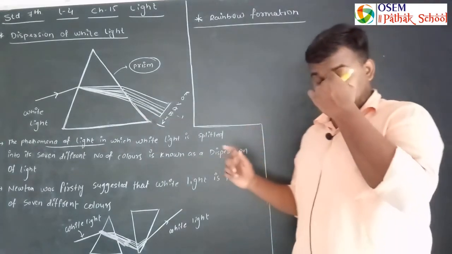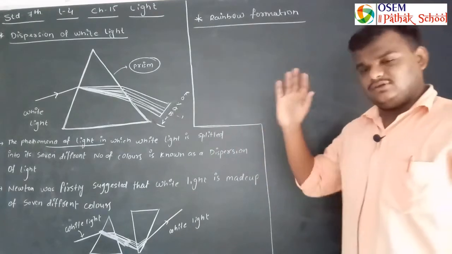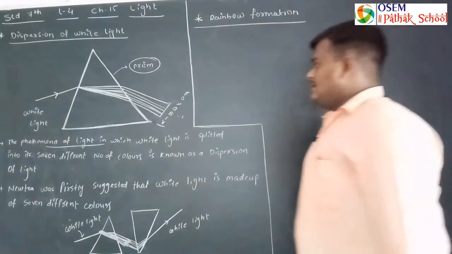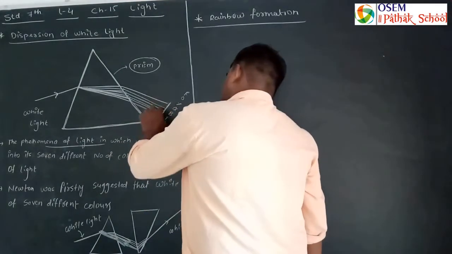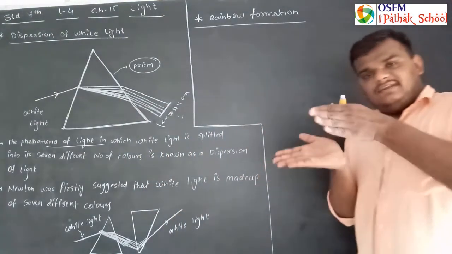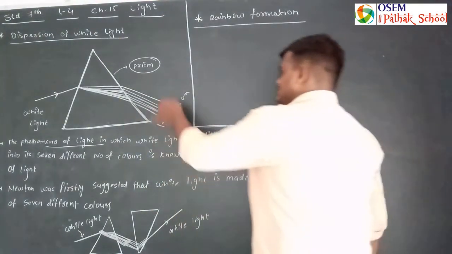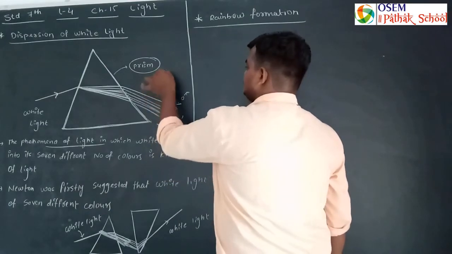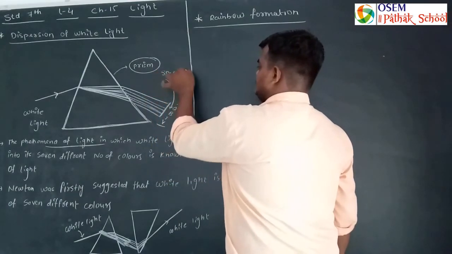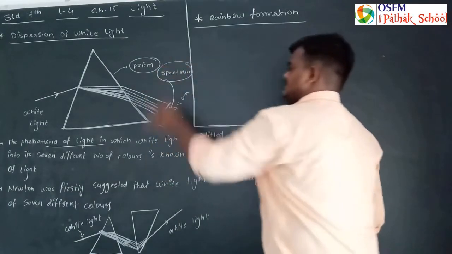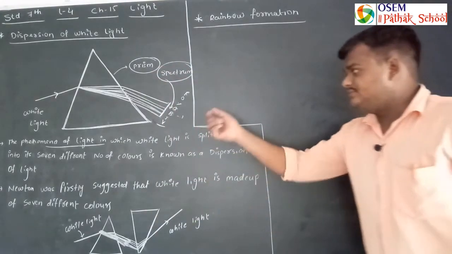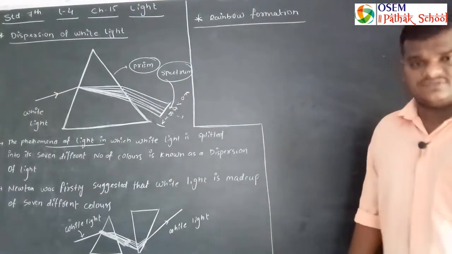This is the definition that I already discussed in the third lecture. Here I obtained the band of 7 different colors, and this band is also known as a spectrum.